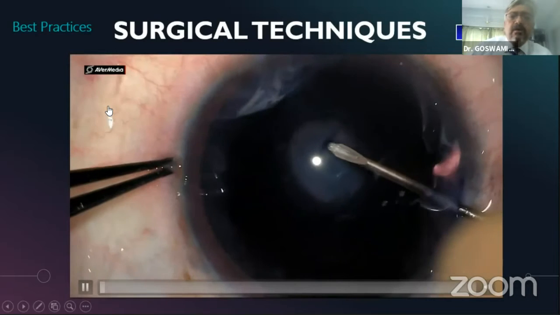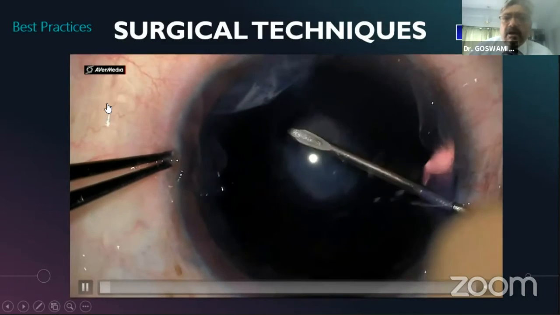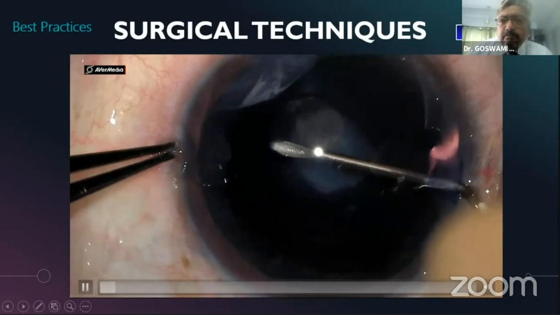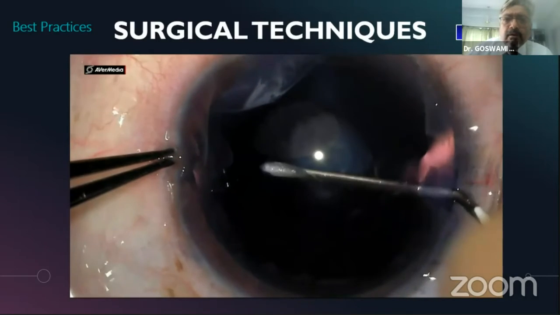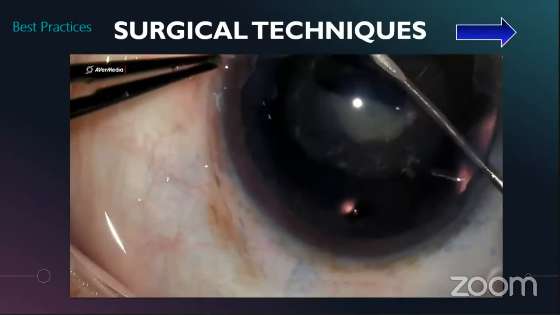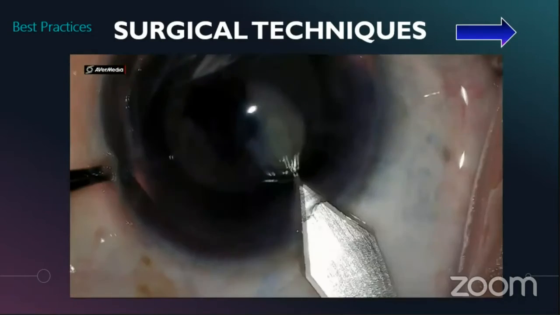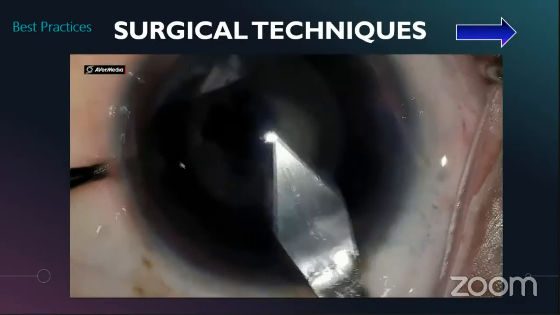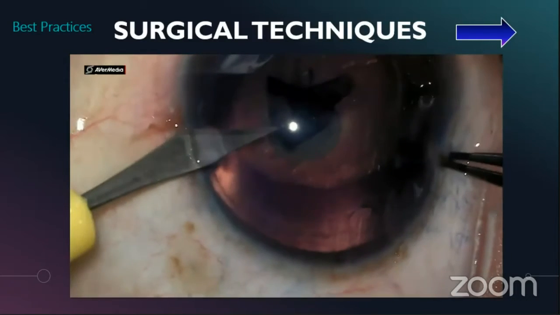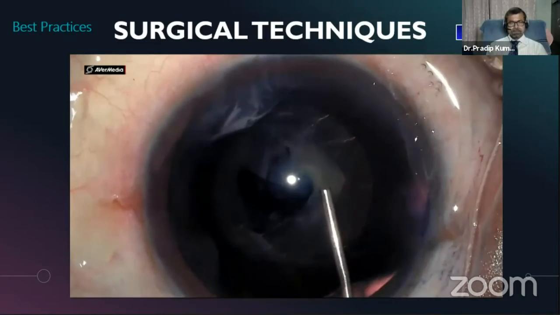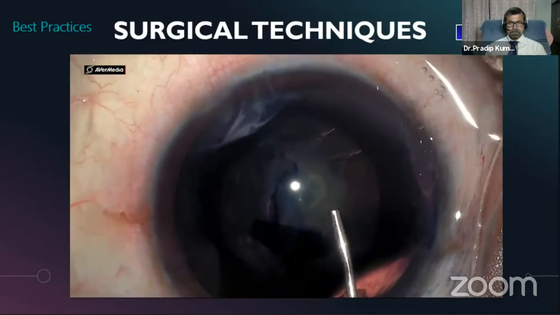A capsular excess of 5 to 5.5 millimeters has to allow adequate maneuvering space and the option of converting in case of complication like a PC rent. Once the section is made, the anterior chamber is compressed and hydrodissection at the deepest level possible is done gently.